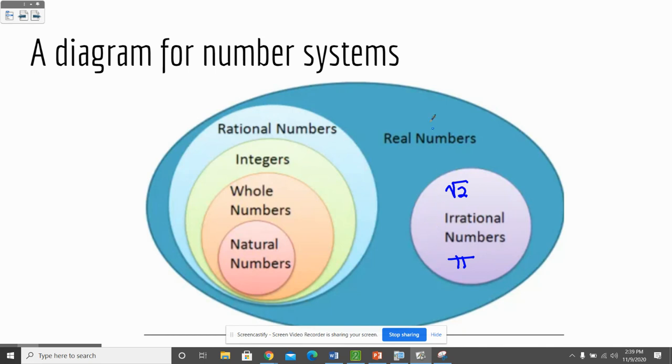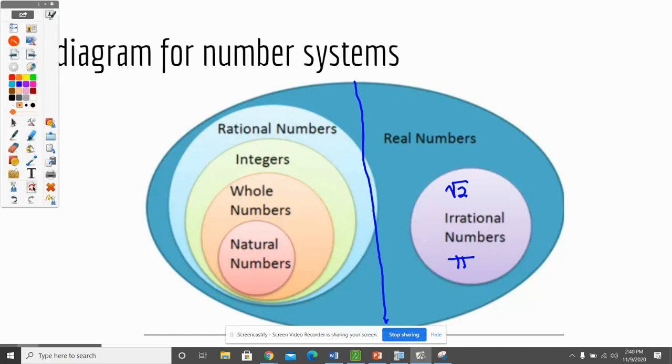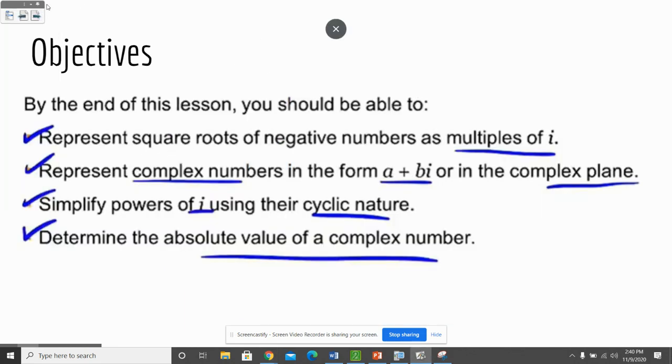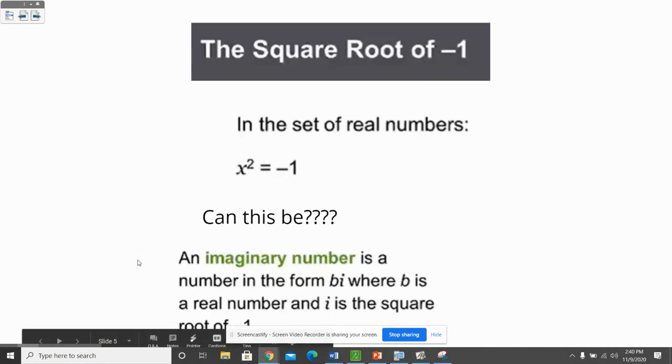I don't really like the way this looks because it indicates that there's some numbers that aren't in these. I think it would have been better off if half of this was irrational numbers and half of it was rational numbers, but this is what they gave you, which I guess is fine. I just don't love it. And we're going to talk today about these new ideas called complex numbers and this idea of an imaginary number. And then we're going to talk about the absolute values of such numbers.